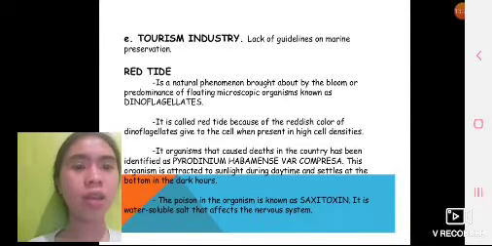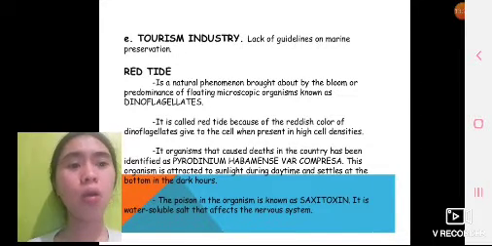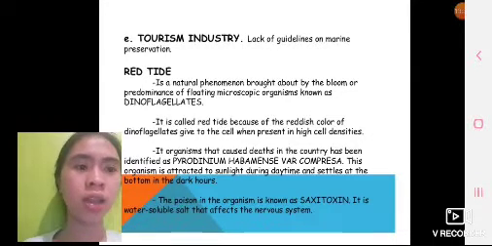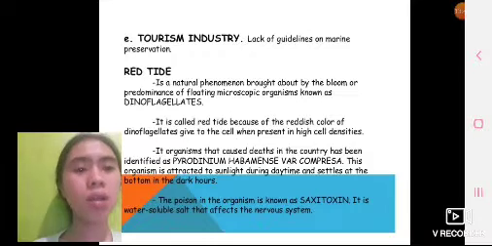Red tide is a natural phenomenon brought about by the bloom or the remains of floating microscopic organisms known as dinoflagellates. It is called red tide because of the reddish color the dinoflagellates give to the sea when present in high density. The organism that caused deaths in the country has been identified as Pyrodinium bahamense var. compressum.